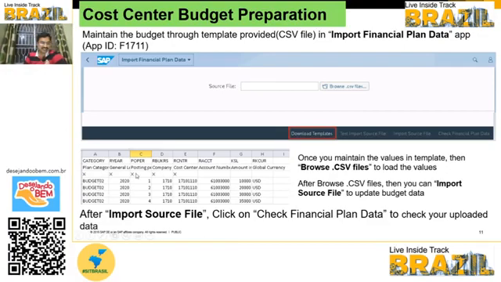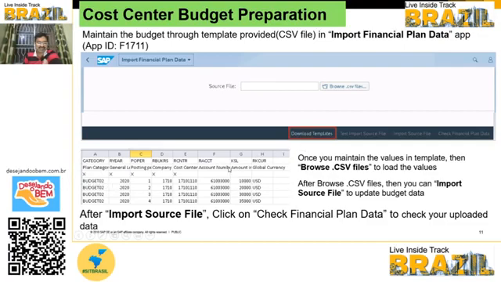Here the template has category, general ledger, year, fiscal year, posting period, company code, cost center, GL account number, amount, and the currency key. So these are the fields available. Here you have to give the plan category budget 02. For budget upload, the plan category is budget 02.